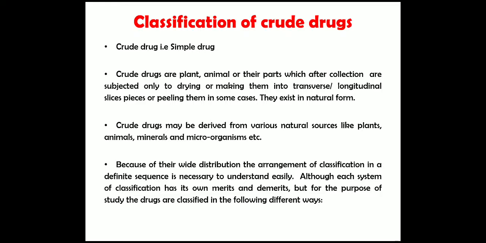Classification of the crude drugs. Crude drugs means simple drugs. Crude drugs are the plants, animals or their parts which, after collection, are subjected only to drying, or cutting into transverse and longitudinal slices, or peeling in some cases. They exist in a natural form. Crude drugs may be derived from various natural sources like plants, animals, minerals and microorganisms, etc.